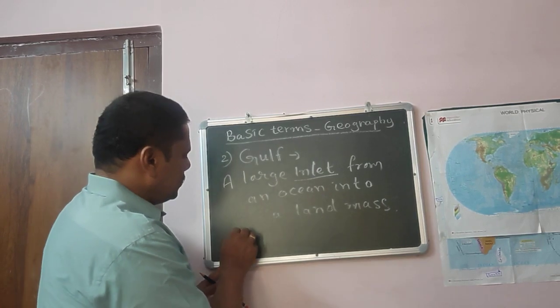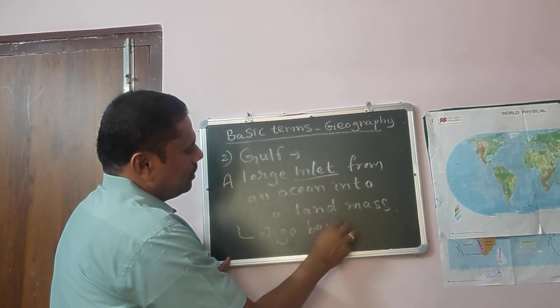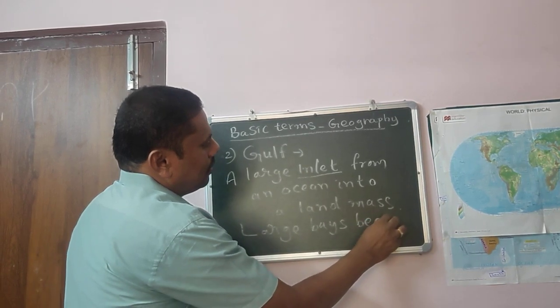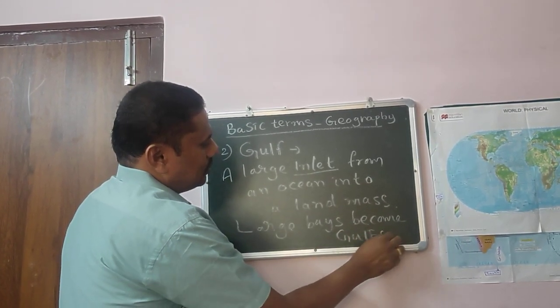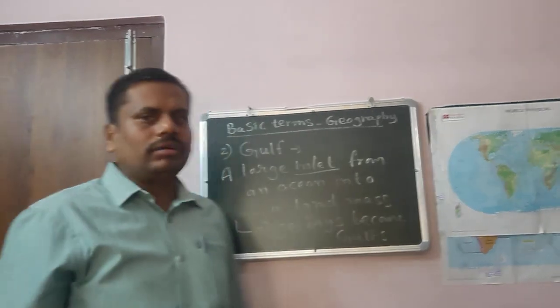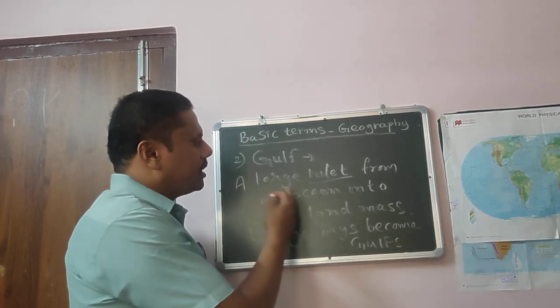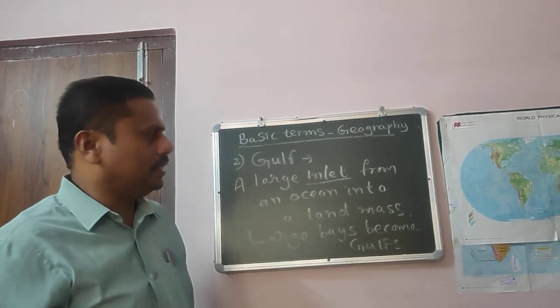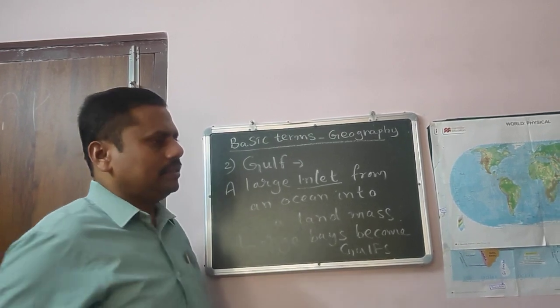Generally the large bays become gulfs. So already we have seen bays are connected to the ocean or sea. In the same way, gulfs are also connected to the ocean or sea. But in what way are gulfs different from bays?